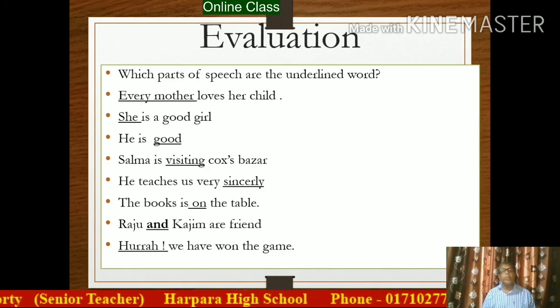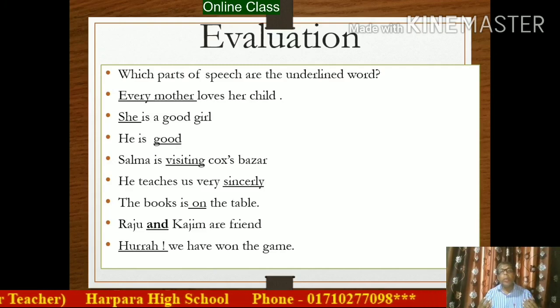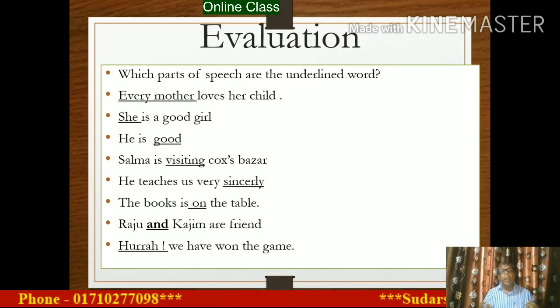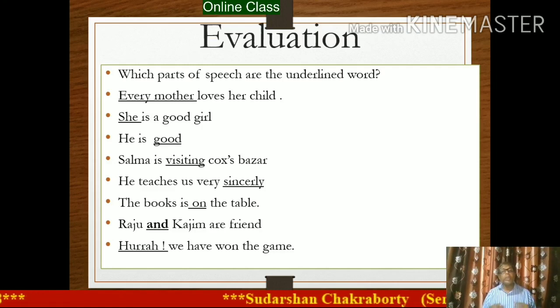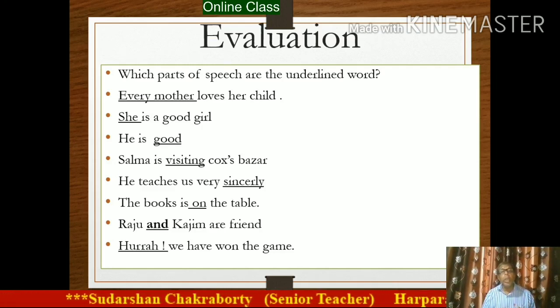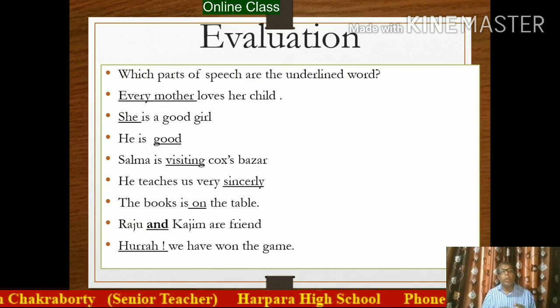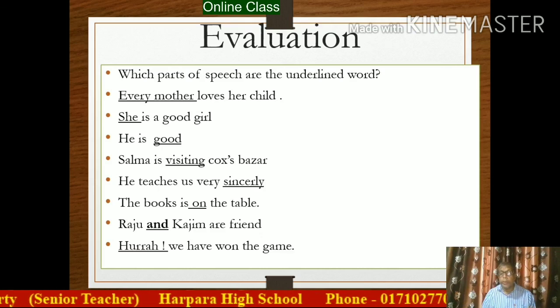Next sentence, Raju and Kazim are friends. In this sentence, the underlined word is and. Last sentence, hooray, we have won the game. In this sentence, underline hooray, and you have to write down hooray, what kind of part of speech?